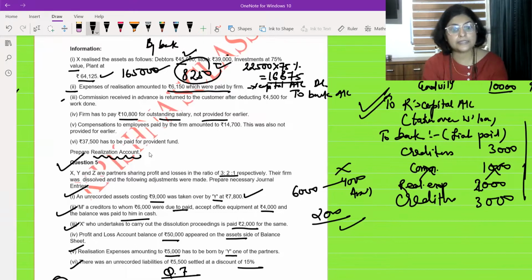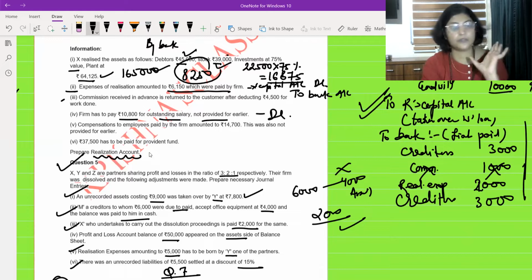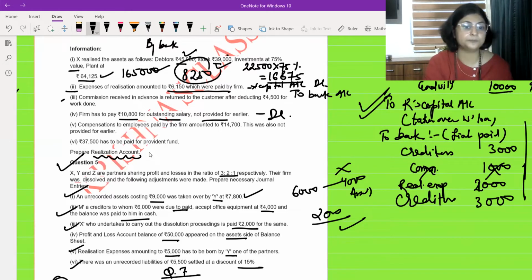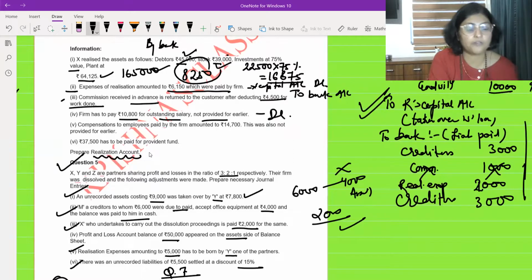In the realization account on the debit side, 'To bank', under that you are going to write 10,800. Okay, it is an unrecorded liability which is to be settled. Next, commission received in advance is to be returned to customers after deducting 4,500 for work done.